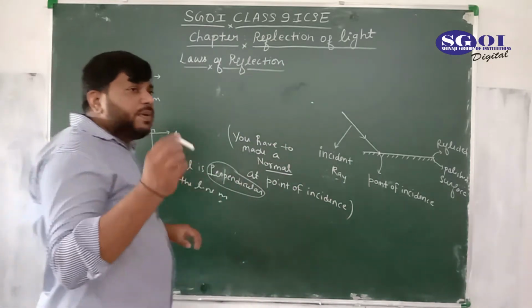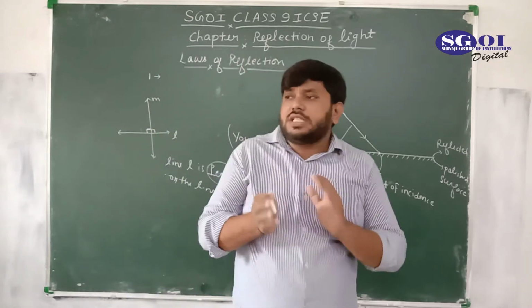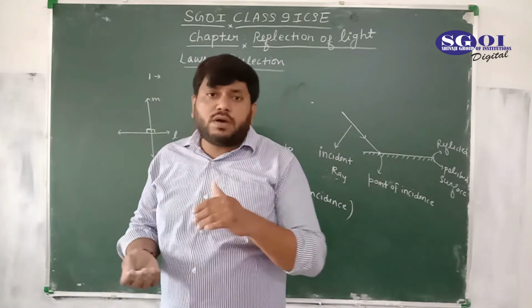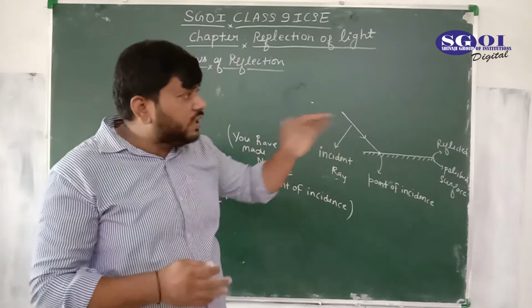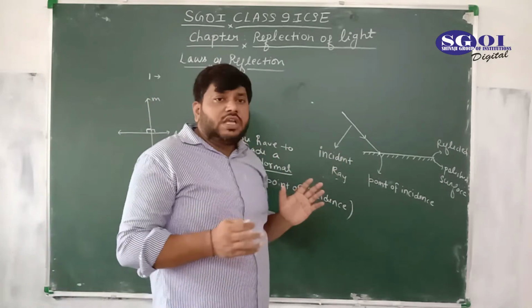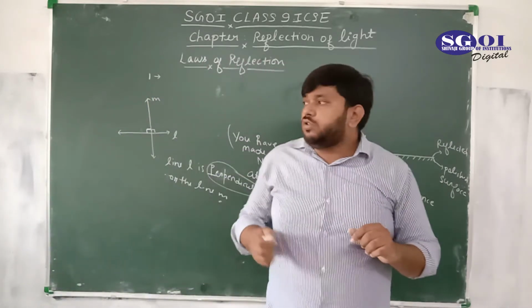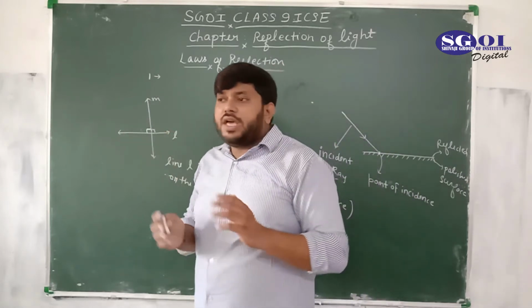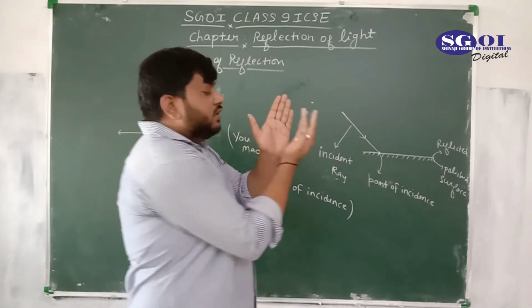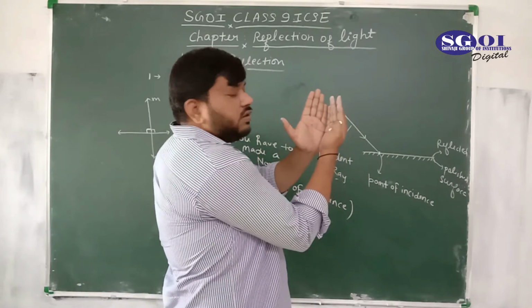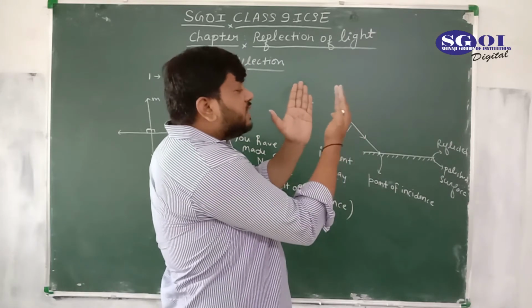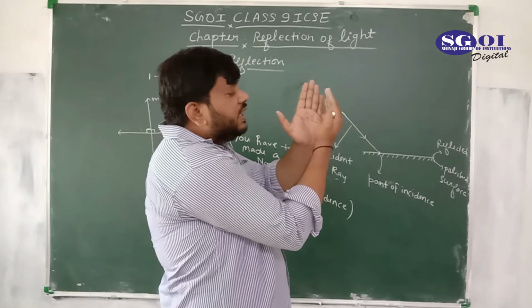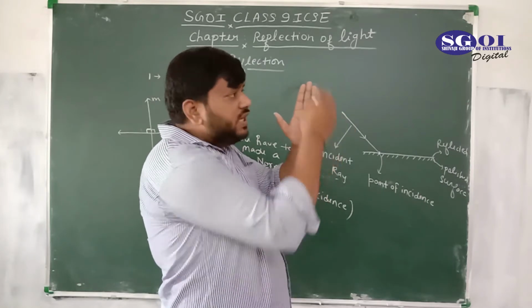When a surface makes a 90 degree angle to another surface, you can also see the corners of your room, where two walls are joining. Suppose this is one wall, this is the second wall, and these walls are making a 90 degree angle at each point.